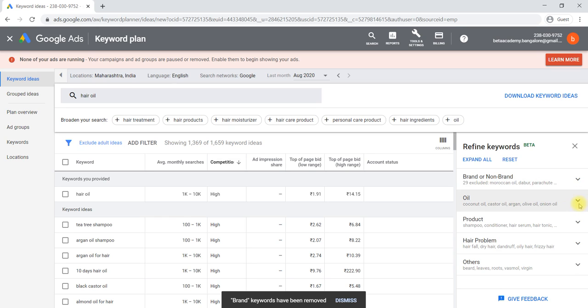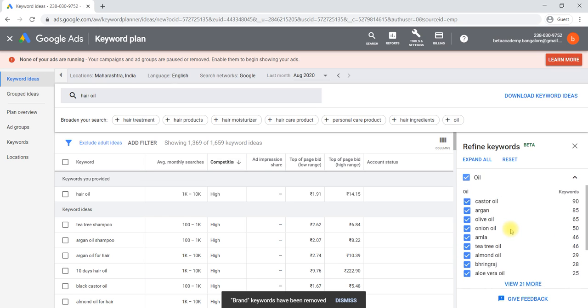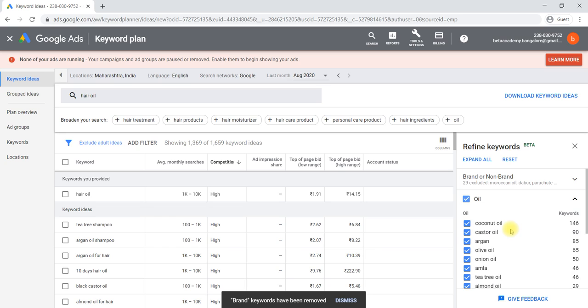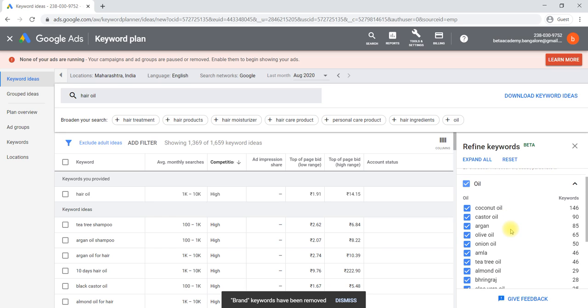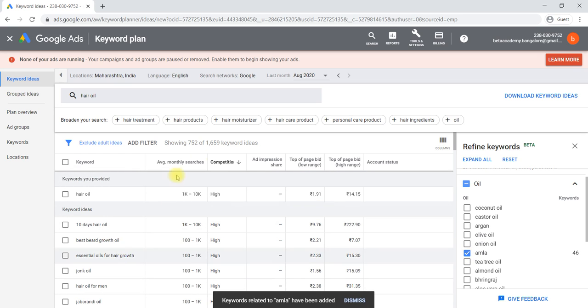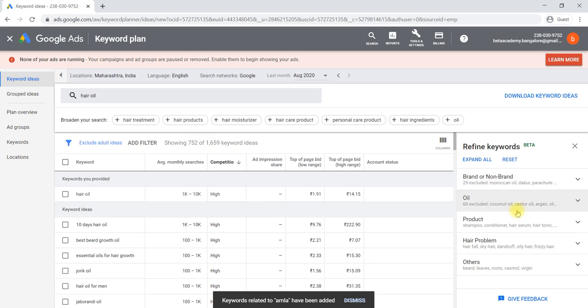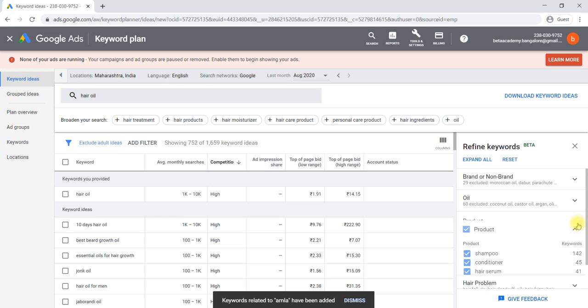Then it comes to which type of oil it is. For example, in hair oil, yours belongs to amla. Then what we can do is select only amla. The keyword suggestions will come down again to 752, so that they are relevant. We are refining our keywords in such a way that they are suitable for me.